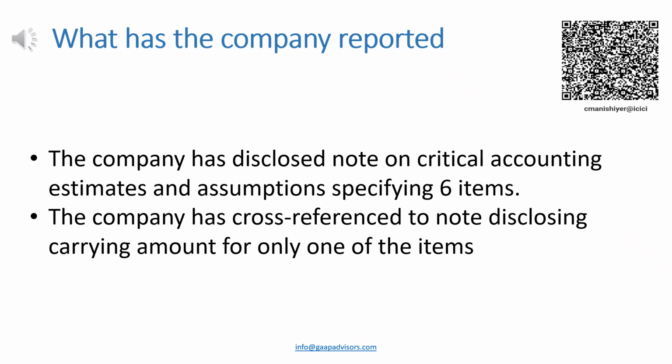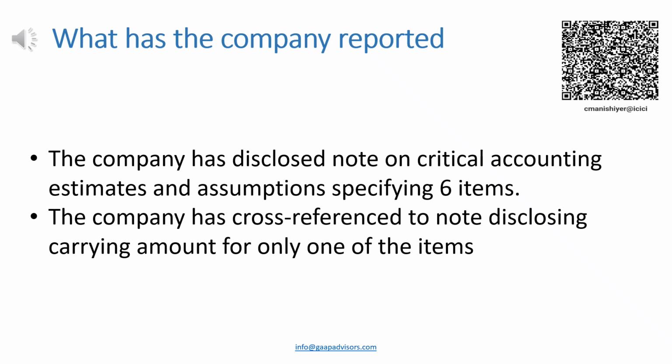A listed company in its published financial statements has disclosed a note on critical accounting estimates and assumptions in which 6 items have been specified. For none of the items, the carrying amount of the asset or liability affected by the assumption has been specified.